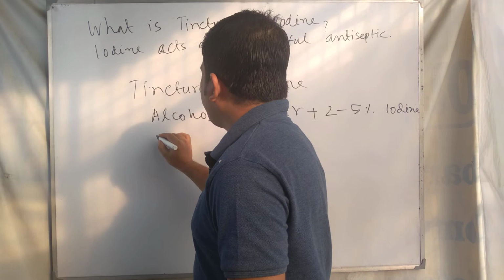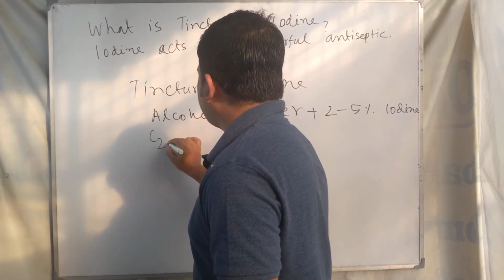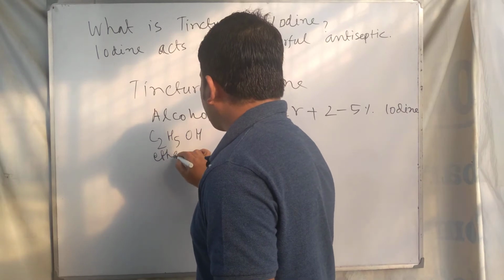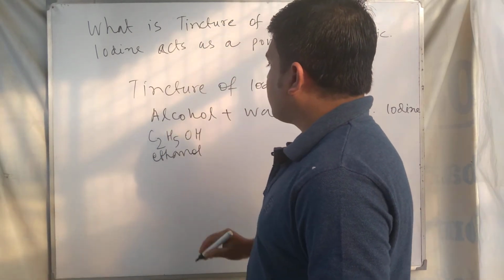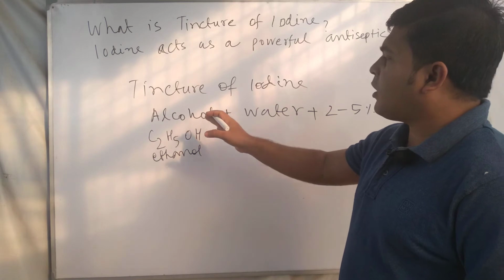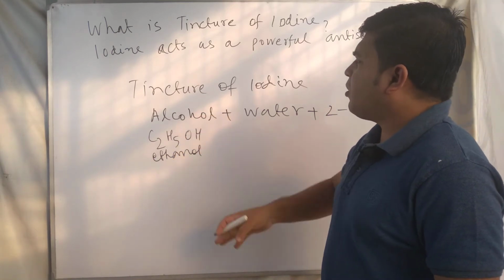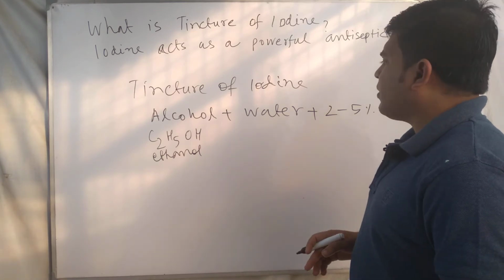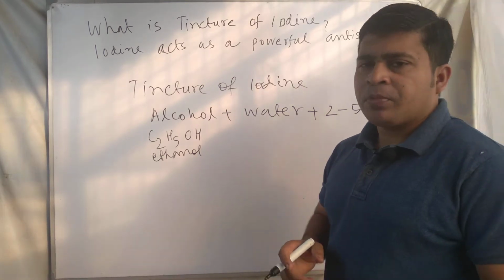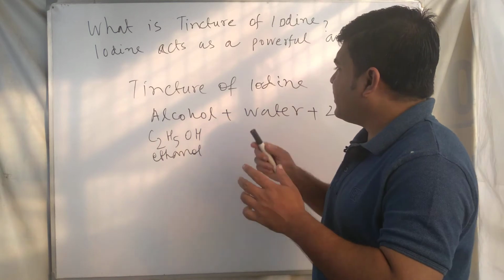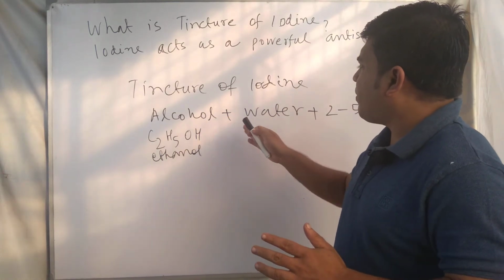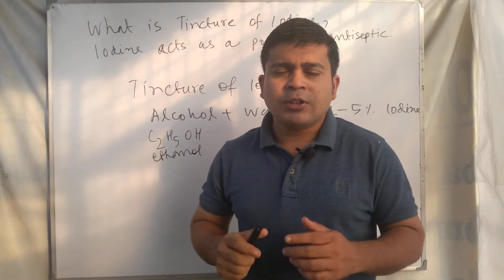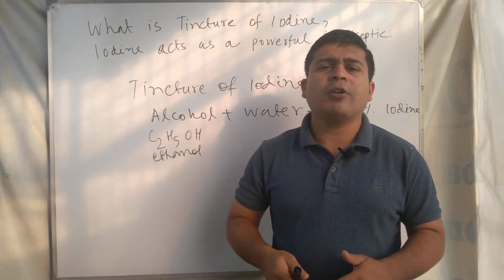And as an alcohol, here ethanol is used, C2H5OH. So in this tincture of iodine mixture, ethanol is present, water and 2 to 5% iodine is present, and with this water, alcohol and 2 to 5% iodine, some potassium iodide and sodium iodide is also mixed.